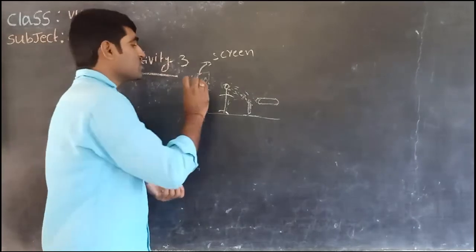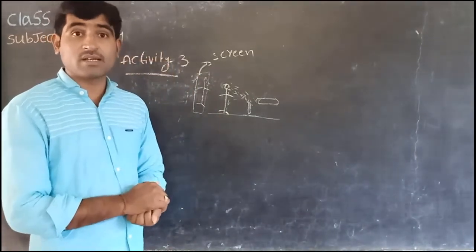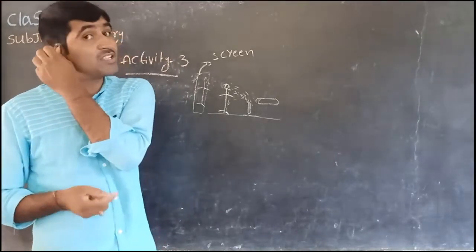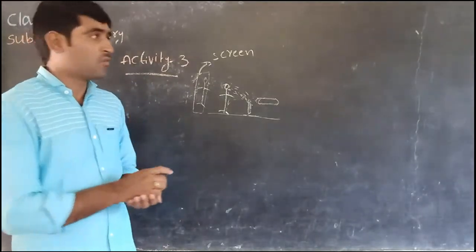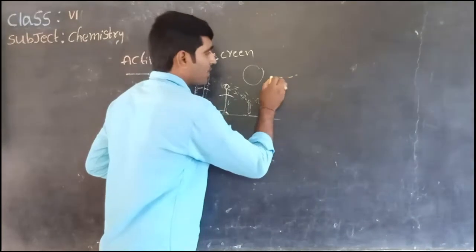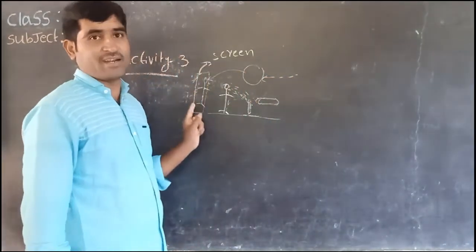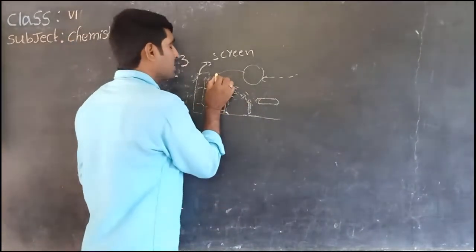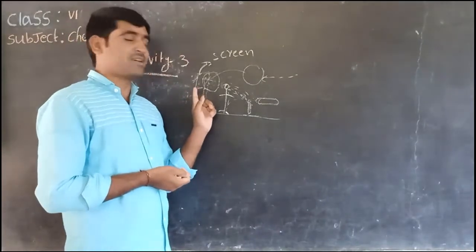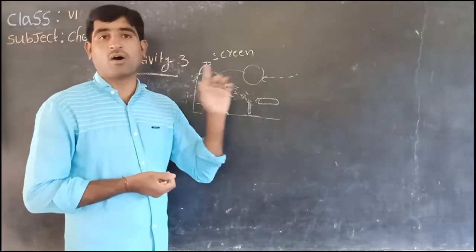By looking at the shadows of an object, there is a possibility to find out the shape of the object. For example, we kept one ball here. When the light falls on the ball, its shadow is found on its back, on a screen. On the screen we observe one circular shape. Then we can tell, oh, maybe that shadow is a ball.